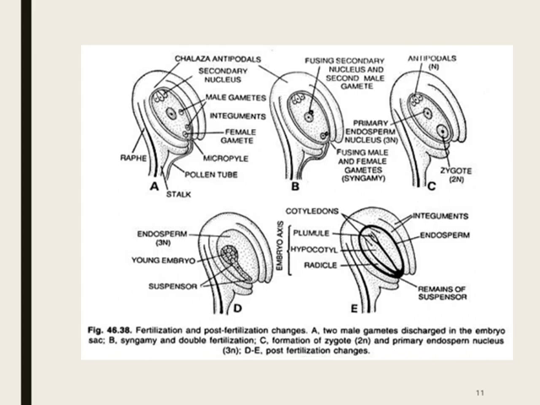In E, post-fertilization changes, the endosperm is completely formed, then the integument is formed, the embryonic axis is formed, and the remains of the suspensor.